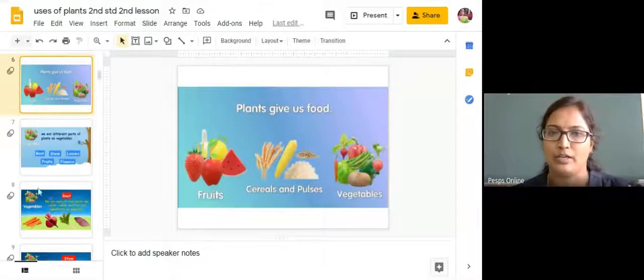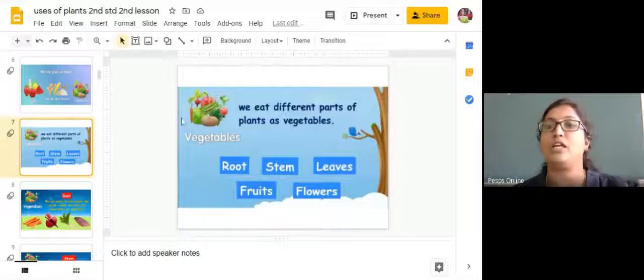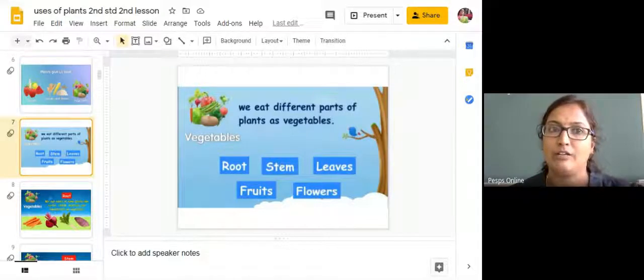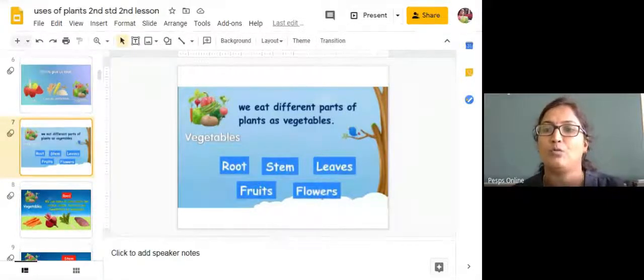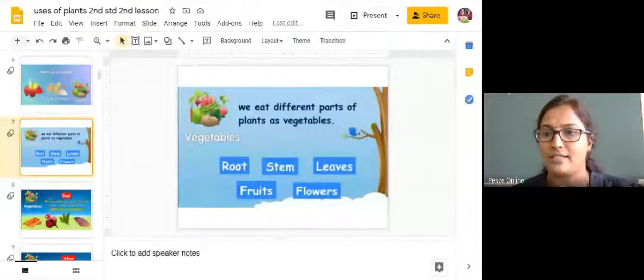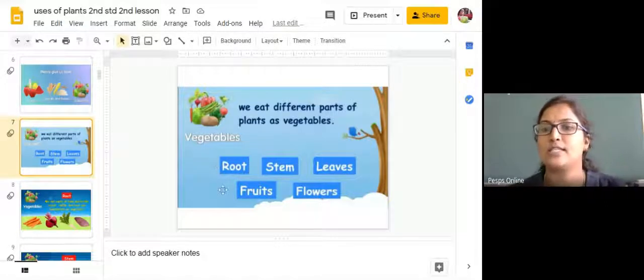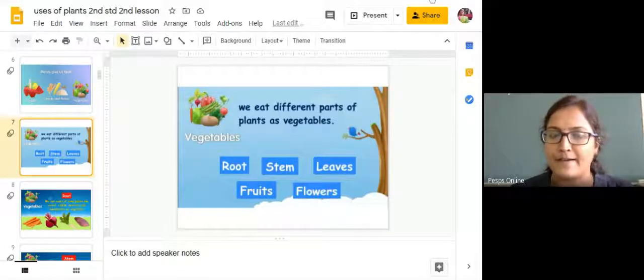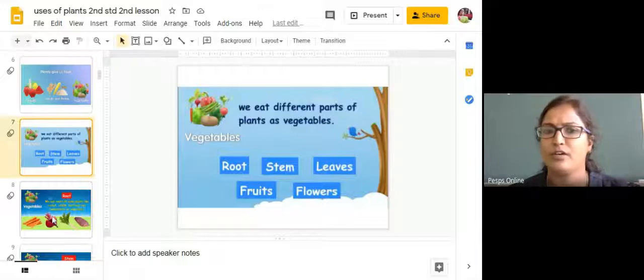Okay, so see here, we eat different parts of a plant as vegetables. Today we will learn about that. Okay, so like root, stem, leaves, fruits and flowers. These parts of plants we are going to use as food.